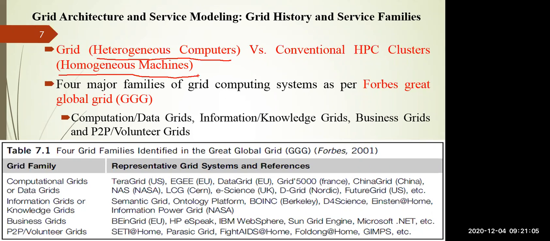So there are four major families of grid computing systems suggested by the Forbes GGG categorization, that is called the Great Global Grid categorization. Based upon that, they have specified there are four categories.